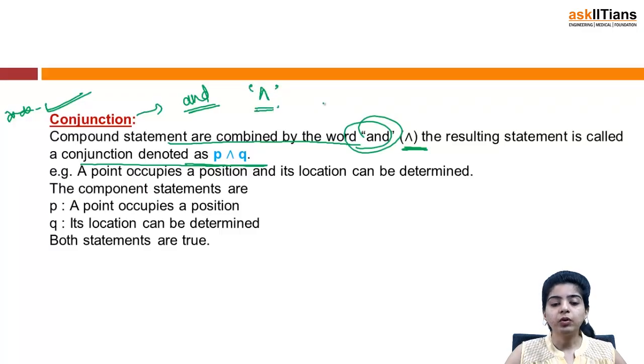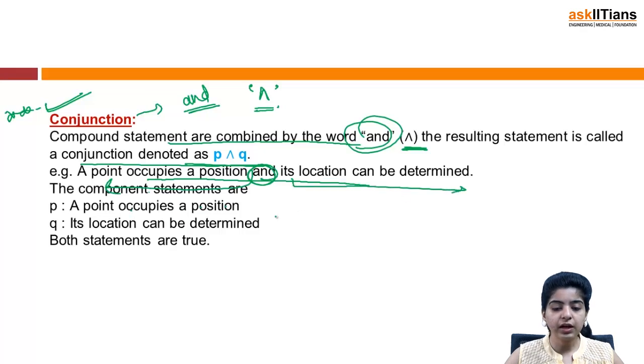This you must remember because we'll be preparing truth tables also. You'll have questions based on this symbol and the use of this symbol. So for example, a point occupies a position and its location can be determined. You can see this conjunction. The component statements are: P, a point occupies a position, this is one component statement, and Q, its location can be determined, this is another component statement, and both the statements are true.